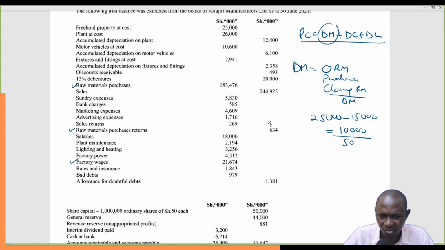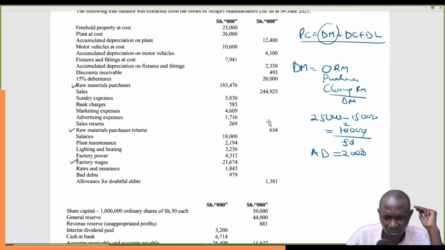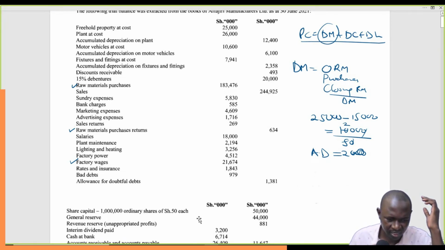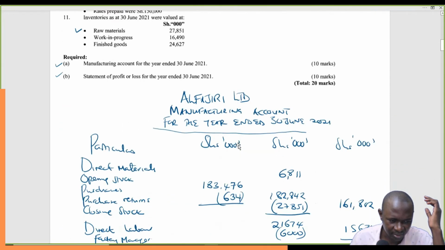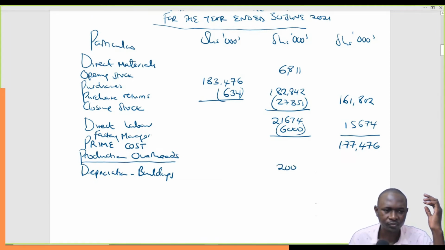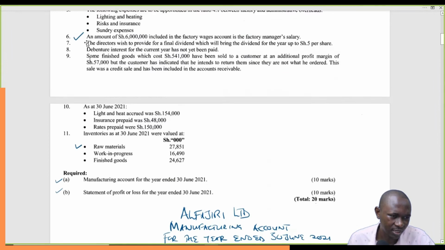And it's this 10,000 that we're going to divide by 50 years, because they've said the building will have a useful life of 50 years. So this gives us 2,000 annual depreciation, straight line method. Is it 2,000? No, it's 200. That one goes that way, so it's 200. So 200 shillings annual depreciation. So we will come back here and say that the depreciation for buildings is 200, like that. And then we move to the next item. That's how we go about it.